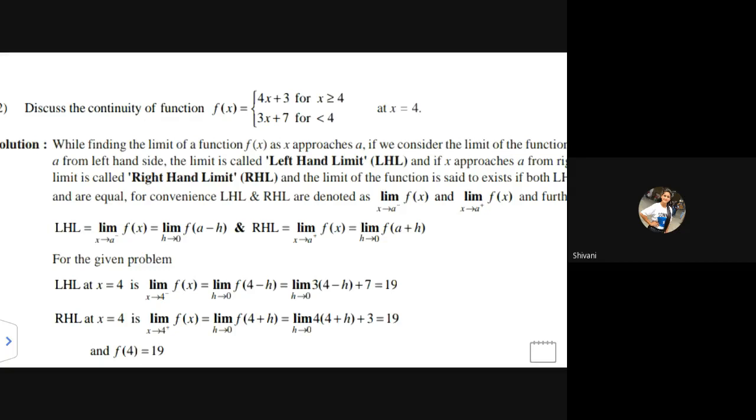And we have to discuss the continuity at x equal to 4. So what it exactly means, whenever we are calculating the limits, till now we have learned just the simple limits, and we have written limit x tends to a that we have to calculate. But whenever